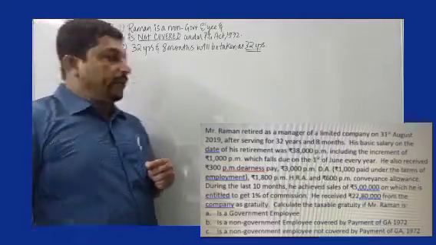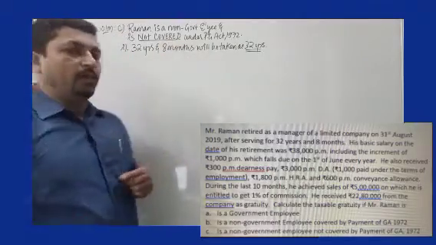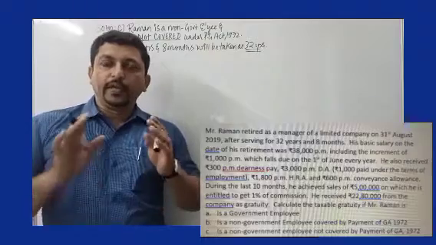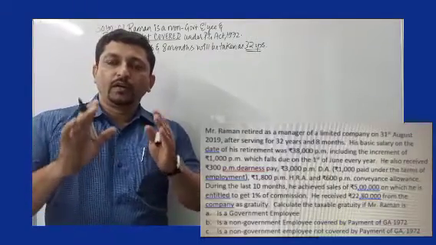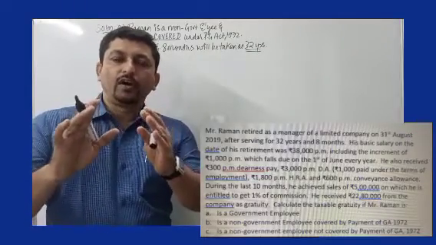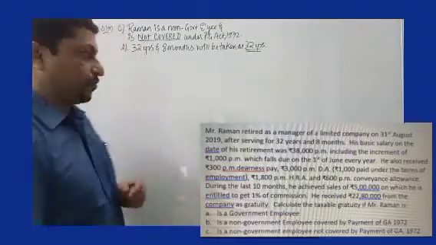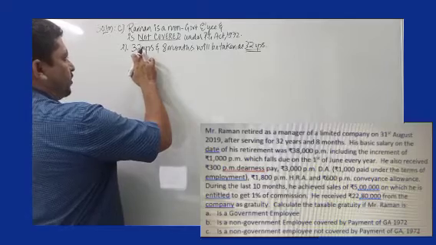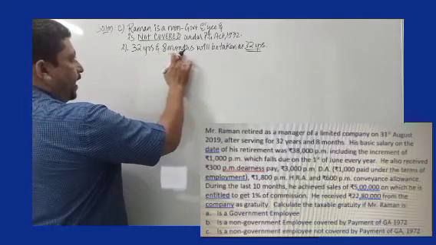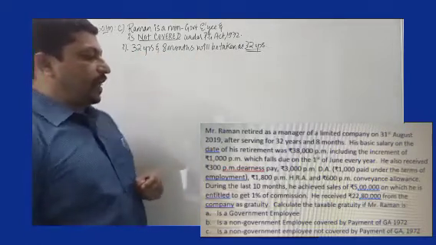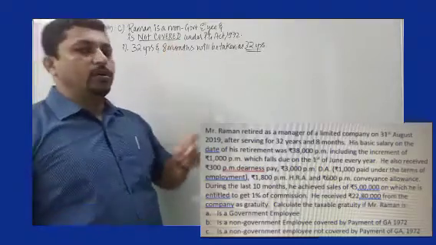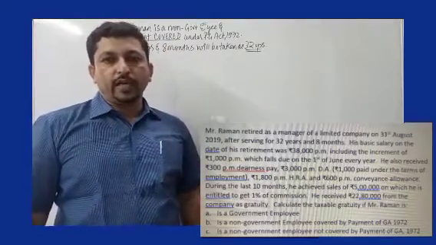Remember, when we talk about the concept of not covered, we talk only about average salary for completed year of service. So completed year of service is only 32 years. These 8 months are not considered at all when we are talking about not covered under Payment of Gratuity Act